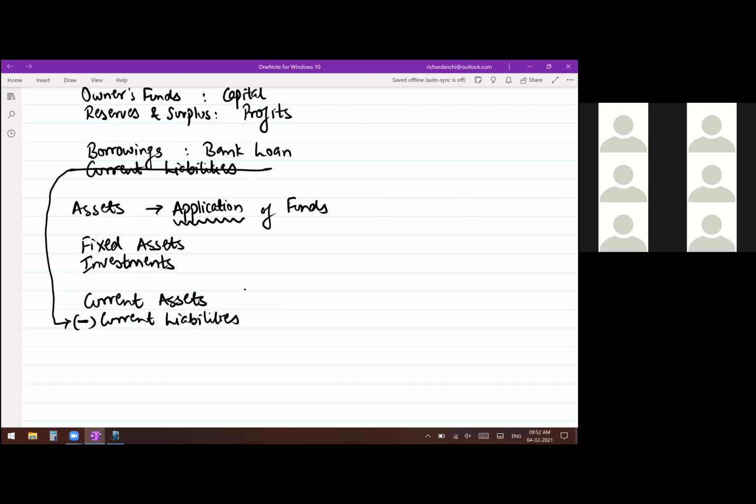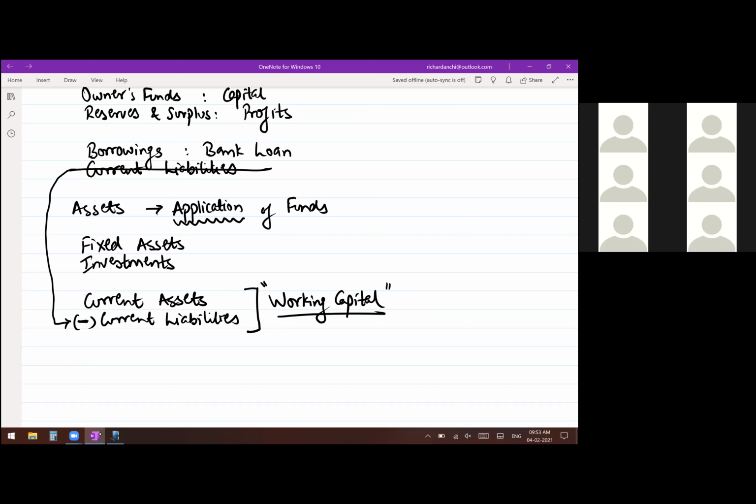And current assets minus current liabilities, they have given a specific term for that, and that is known as working capital. Working capital means your current assets minus current liabilities. Working capital is a term used for only one purpose, and that is all money belonging to your regular day-to-day business activities.